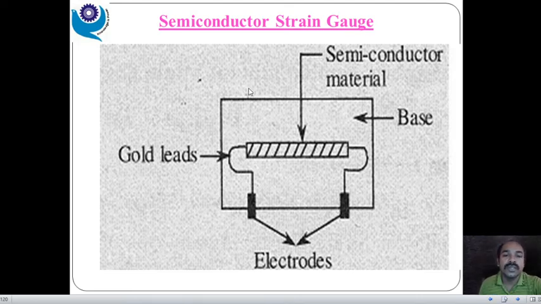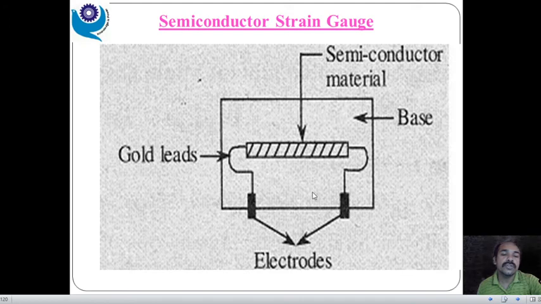So in the semiconductor strain gauge, they have used a semiconductor type material. It is the base material, and it is a semiconductor. There are basically two types of semiconductor: silicon or germanium, right? Germanium is highly sensitive to temperature, and silicon is insensitive to temperature. That's why silicon is widely used. So it is a silicon type semiconductor material. Here it is written semiconductor material, right?